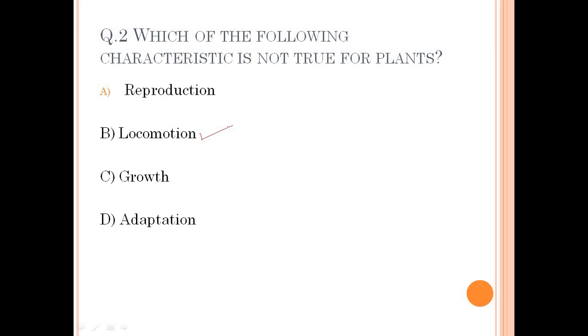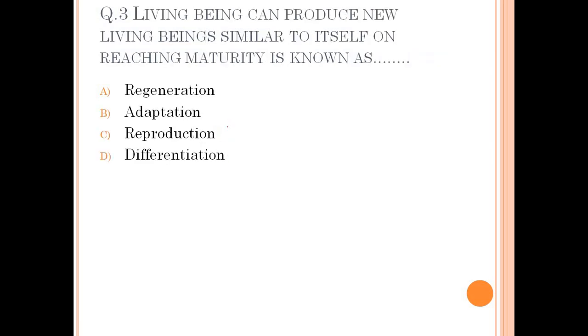Now let's discuss question number 3. Here it is given: living beings can reproduce new living beings similar to themselves on reaching maturity. This is known as: regeneration, adaptation, reproduction, differentiation.